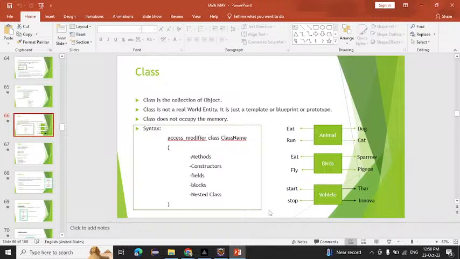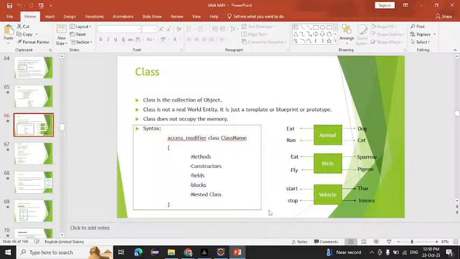A class is not a real world entity. It is just a blueprint or a template, and a class does not occupy memory. But an object is a real world entity. An object is an instance of the class, meaning whatever we write inside the class, that type of object will be created.